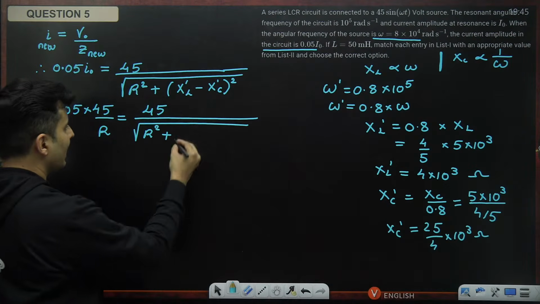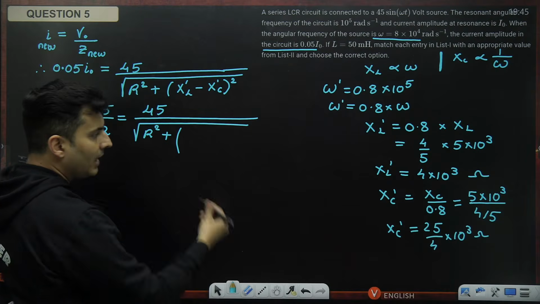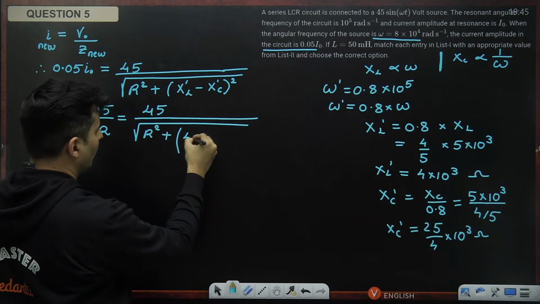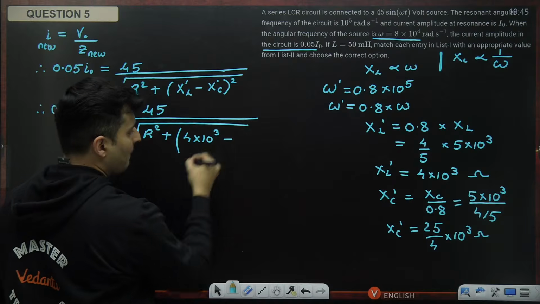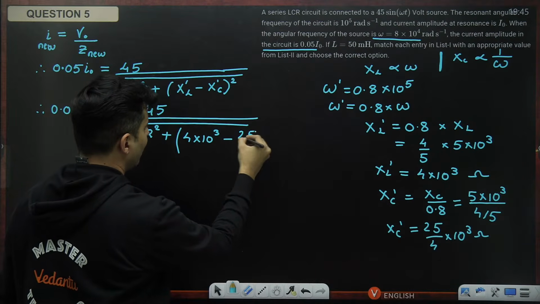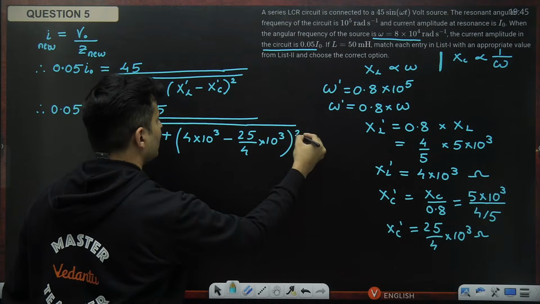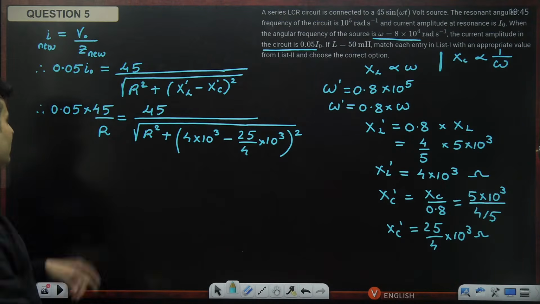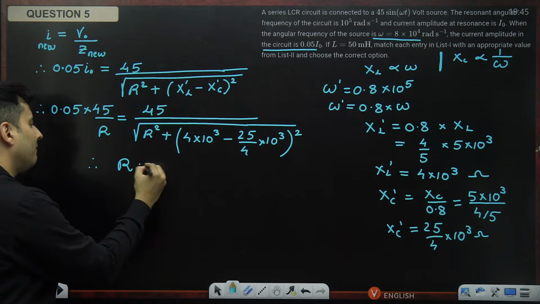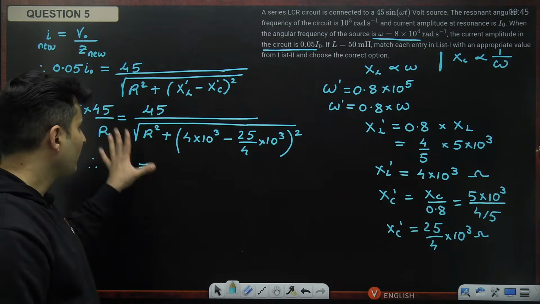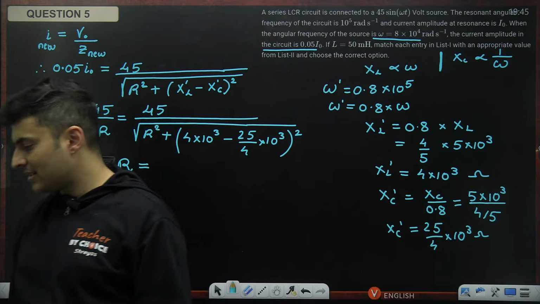Substitute that over here, guys. No other option. XL prime was 4 multiplied by 10 to the power 3 minus 25 by 4 into 10 to the power 3, and then square it. Solve this for R. You will get the value of resistance.